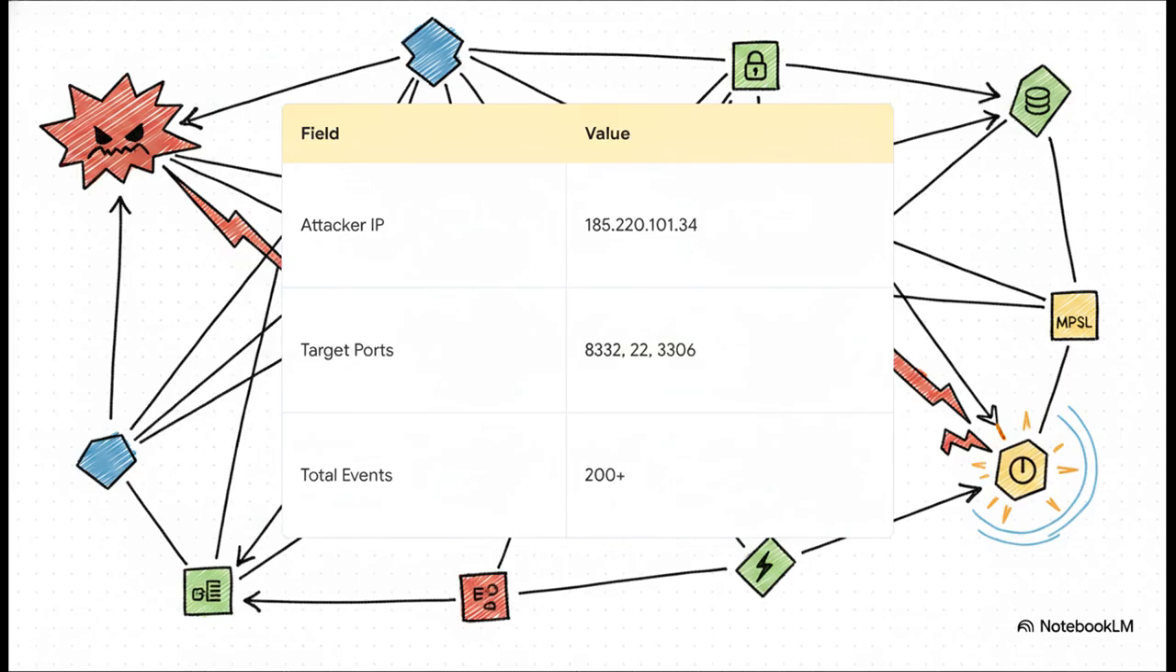But what happens when the network is actually under fire? In our second scenario, the eBPF sensors spot over 200 low TTL SYN packets. The telemetry paints a really clear picture here. We've got a persistent scan coming from the attacker IP 185.220.101.34. It's aggressively poking around multiple sensitive ports across the validator mesh, hitting port 8332 for RPC, port 22 for SSH, and port 3306 for MySQL.